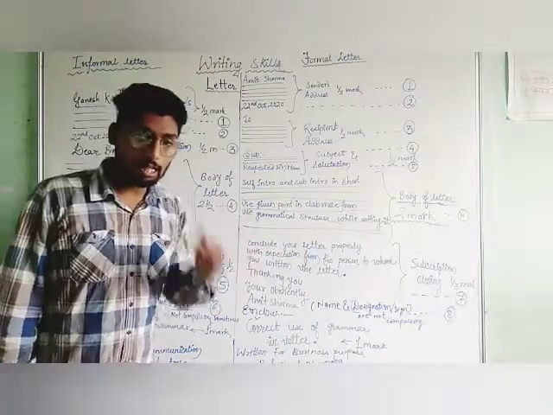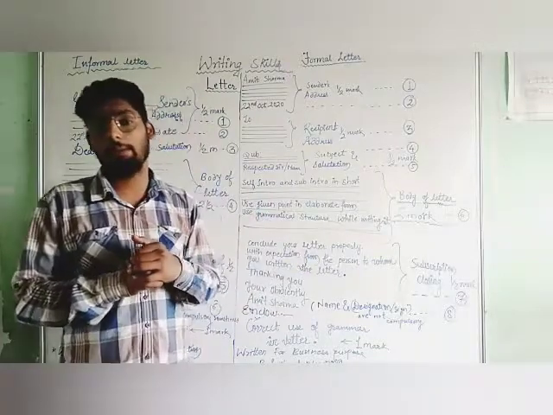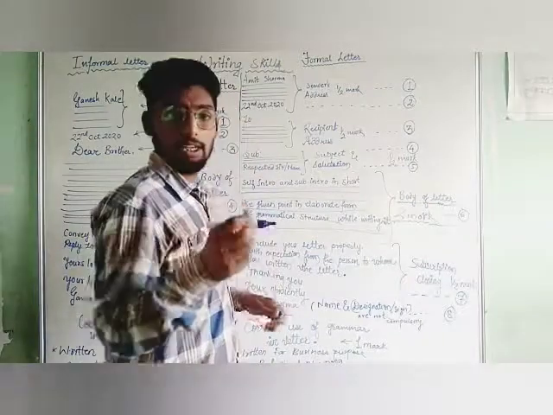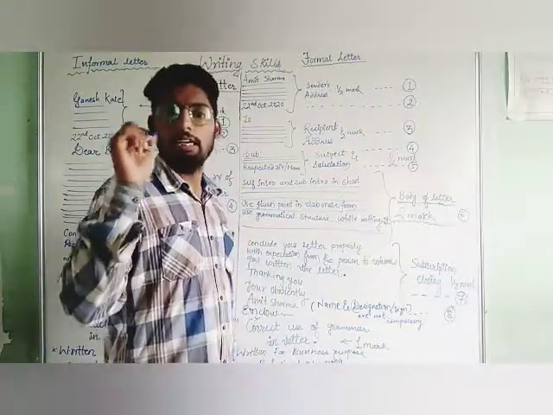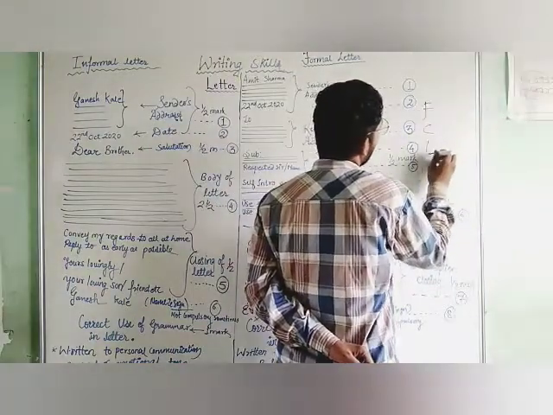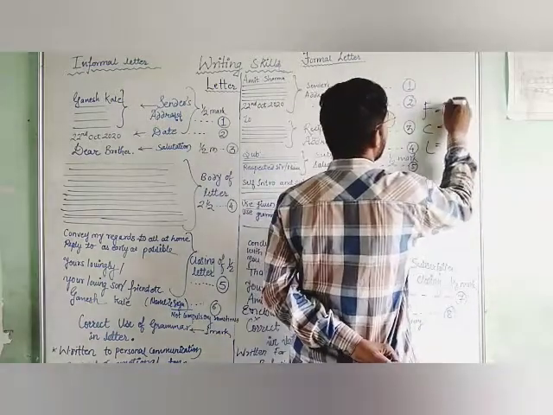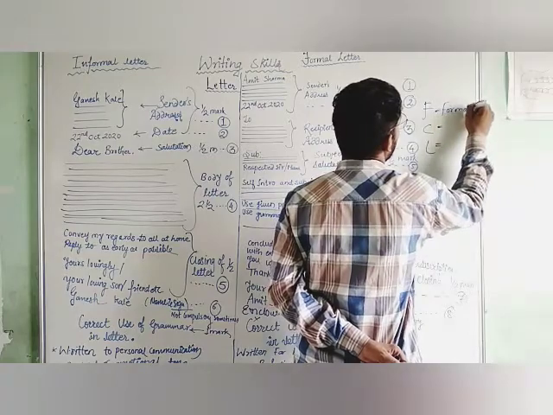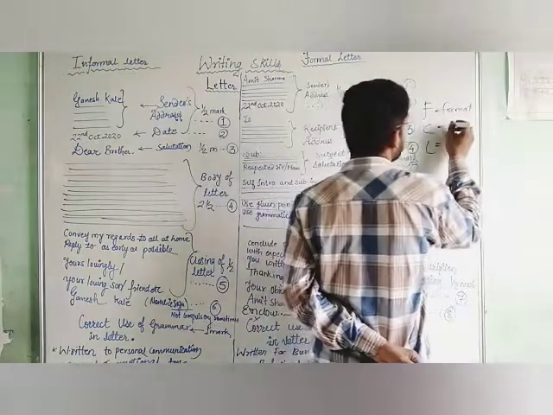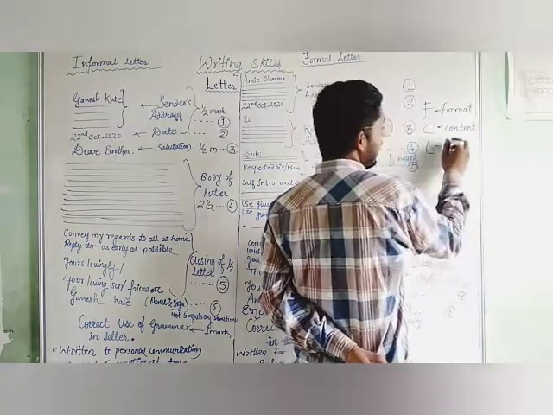Now I am going to let you know how the board analysis of the letter takes place. If you write the letter and the board checker checks it, he will mark your letter in the FCL format. So it is the same for a formal letter, though it is an informal letter: FCL. F means format of the letter, C means content of the letter, and L means language of the letter.